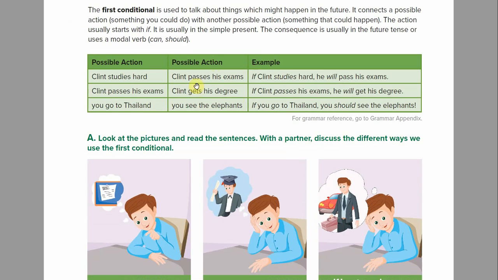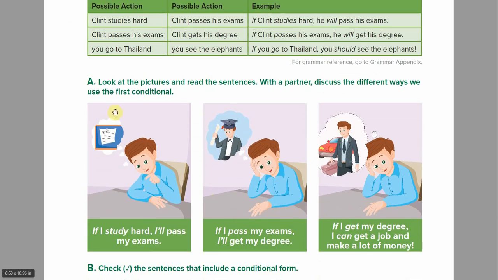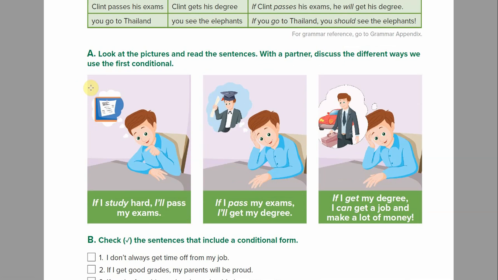And these right here are the same examples as here in exercise A. So if I study hard, I'll pass my exams. I will. And then the next level, if I pass my exams, I'll get my degree. If I get my degree, I can get a job and make a lot of money. So I can. So there you go. So that's how you would use those in a pretty good example.